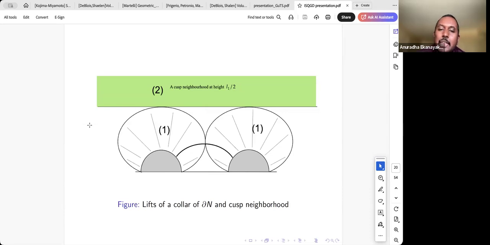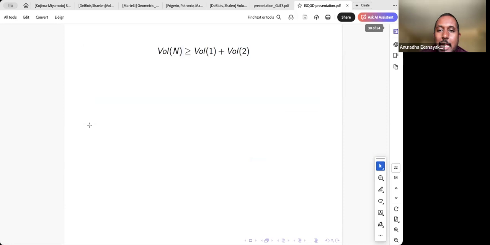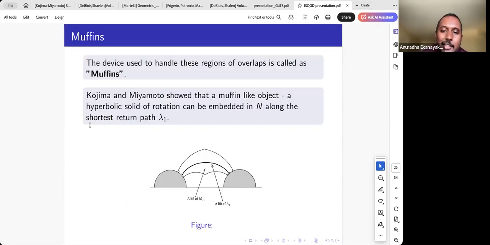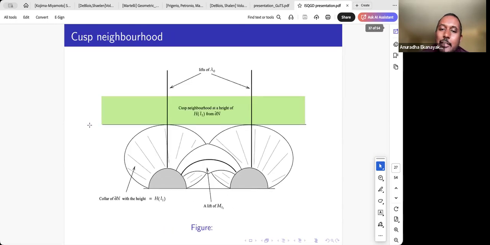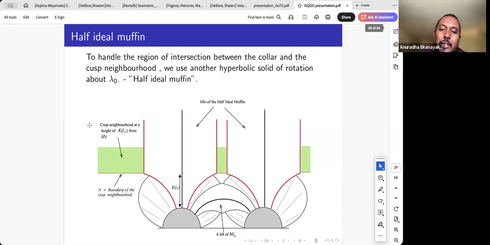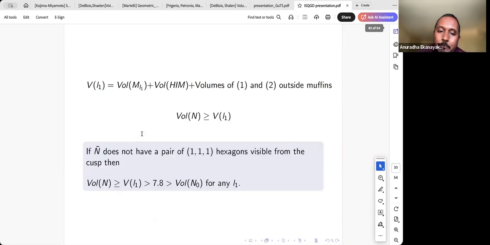We expand these things a bit, and then we have regions of overlaps, and handling those regions of overlaps is an entirely different thing, which I do not want to get into at this point. I had a few slides, but I really shouldn't have included them because I'm not going to have time for that. But the actual arrangement will look like this, and the basic idea will remain the same.